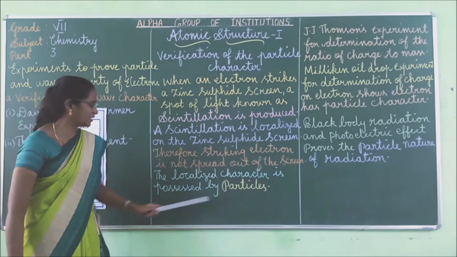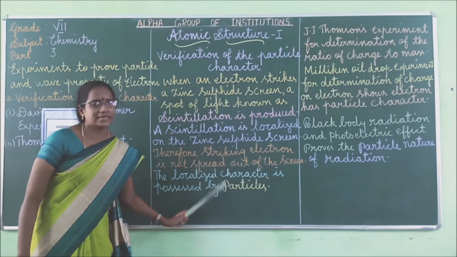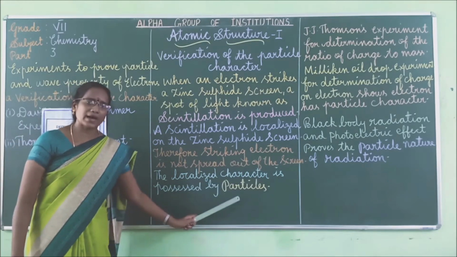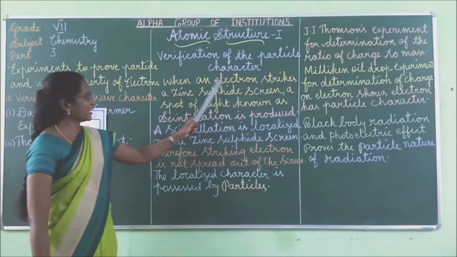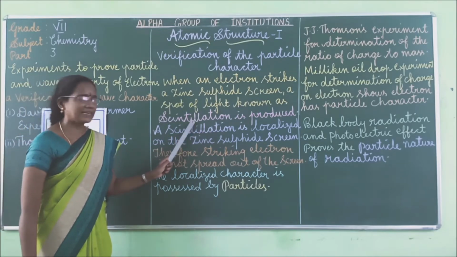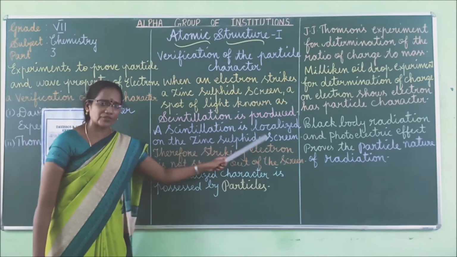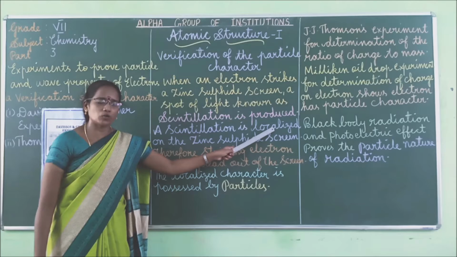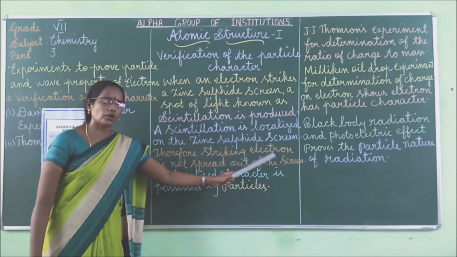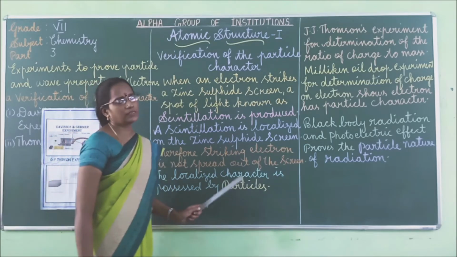It is localized in nature. The localized character is possessed by the particle nature. From this we can understand that localized character is possessed by particle nature. When an electron strikes a zinc sulfide screen, a spot of light known as scintillation is produced. A scintillation is localized on the zinc sulfide screen. Localized means assigned to a particular area, but it does not spread. Therefore, the striking electron is not spread out on the screen. Hence, the localized character is possessed by particle nature.